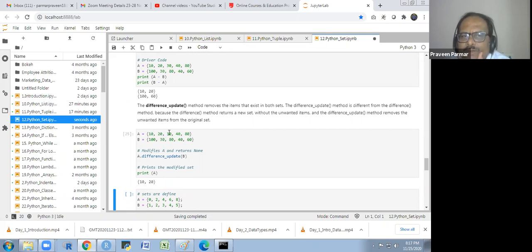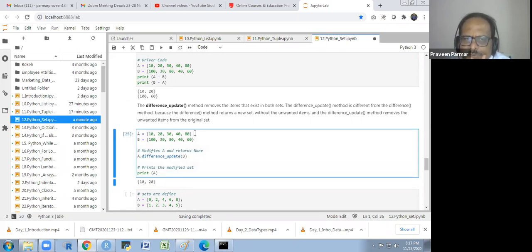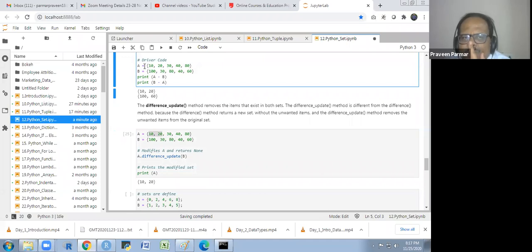Previously A was 10, 20, 30, 40 and 80. So the intersecting items 30, 40 and 80 are here in B also. So it will remove these and only give us the items of set A which are not matching in set B. But with the difference method, it is not making the change in A. We could save it with a different name. Does that make sense to everyone?